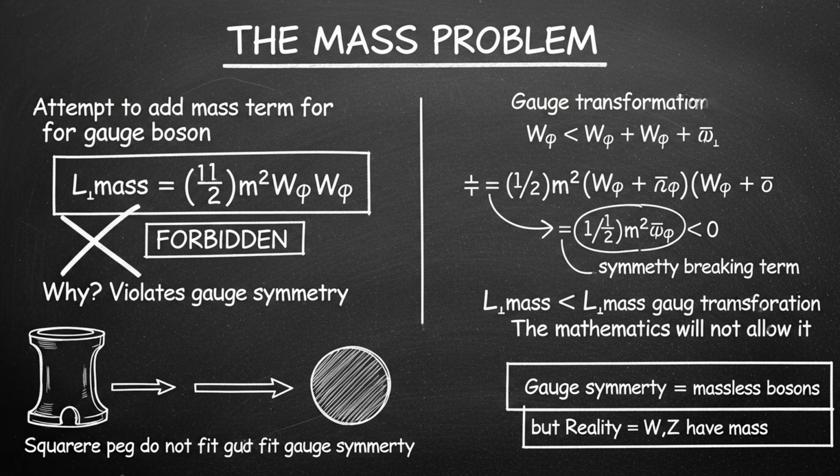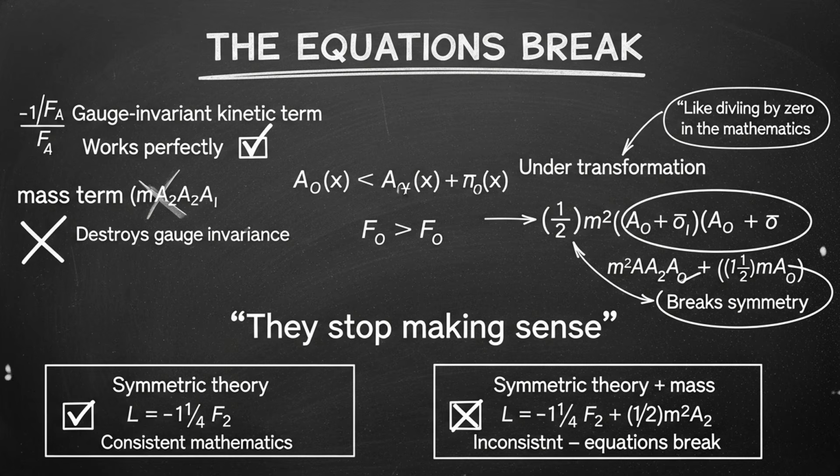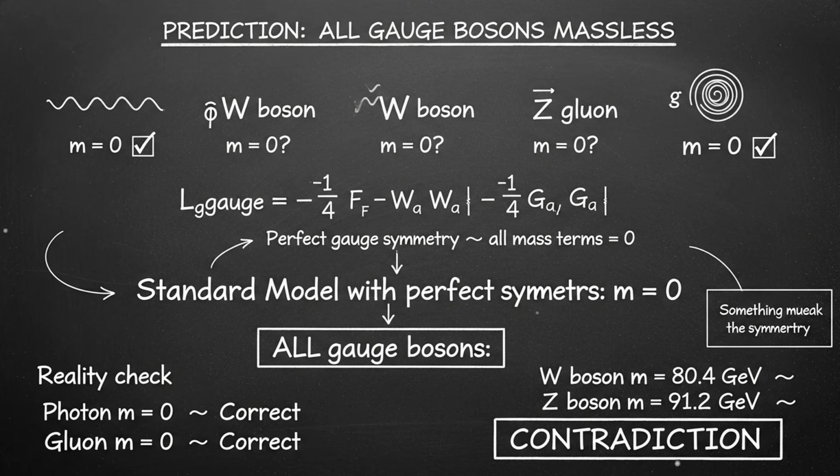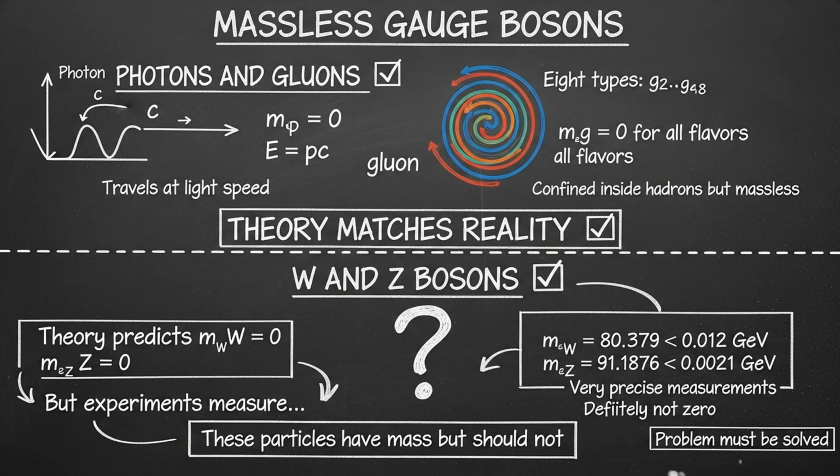But here is the problem. Gauge symmetry forbids mass. If you try to write down a mass term for a gauge boson, say the W boson that mediates the weak force, you violate the symmetry. The equations break. They stop making sense. It is like trying to put a square peg in a round hole. The mathematics will not allow it. So the standard model, in its pure form, with perfect gauge symmetry, predicts that all gauge bosons should be massless. All of them. The photon, the W boson, the Z boson, the gluons. Zero mass for everyone.